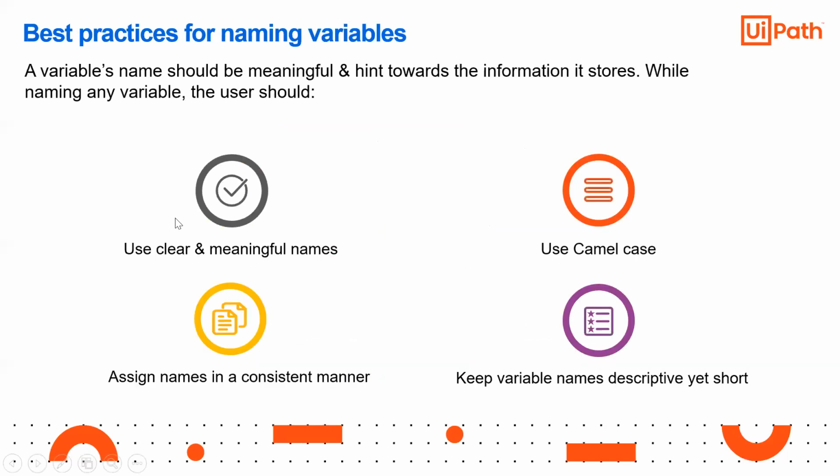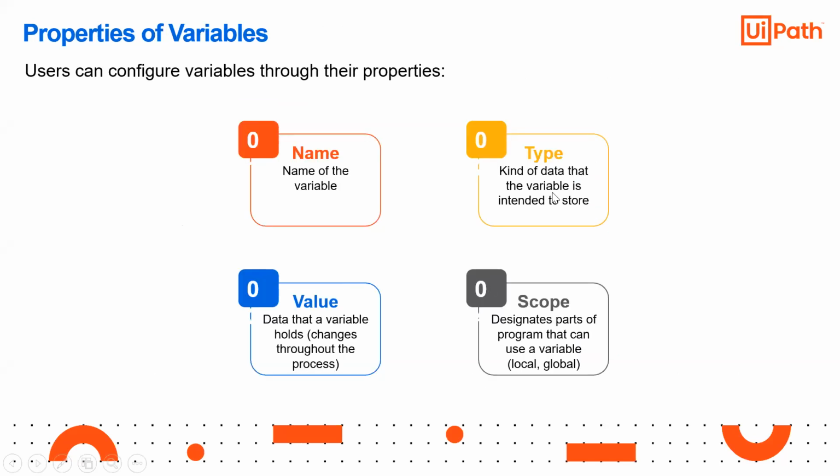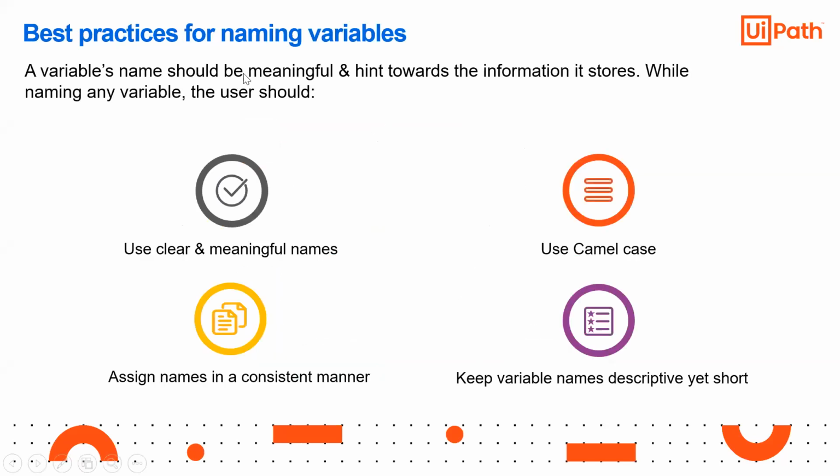Now, what are the best practices? Excuse me, sir, what is that type part? Can you please explain that? So type, what is type? Int, float: whether it is an integer, or a float, which means a rational number, or a string, or a boolean. Okay, okay, sir.